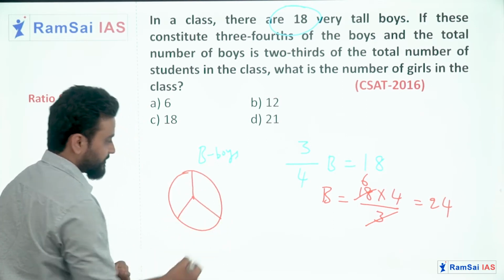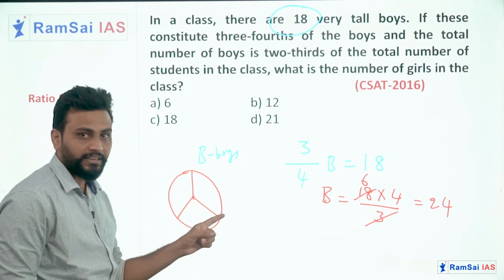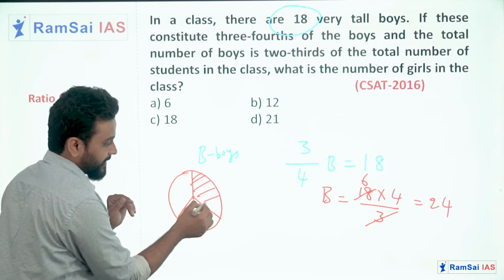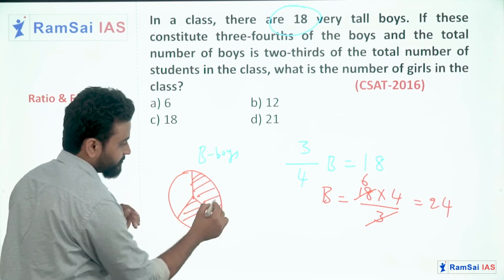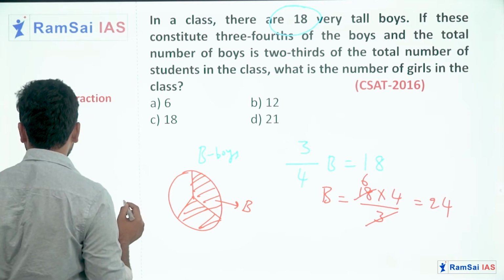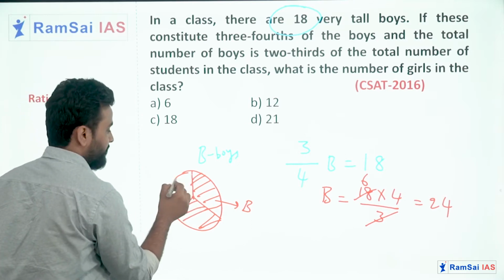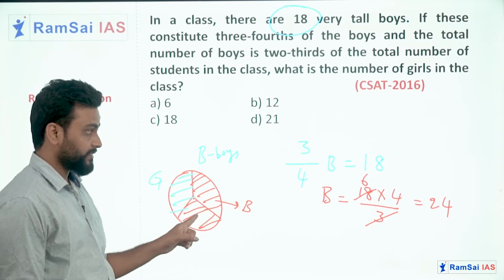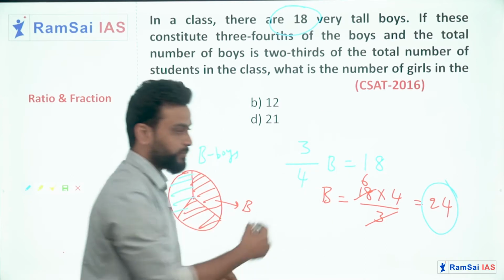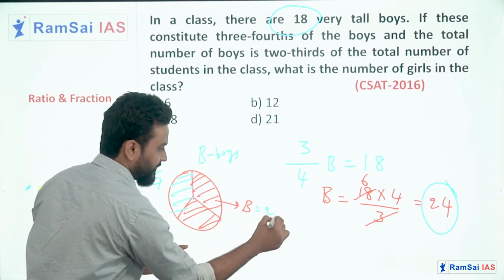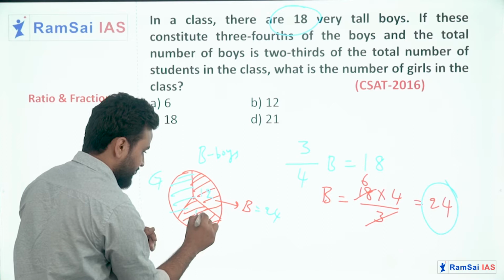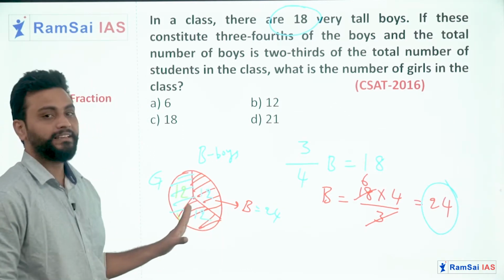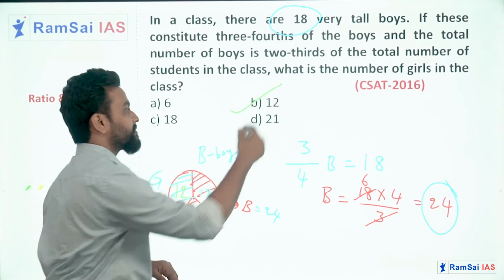Just imagine this circle represents the total strength of the class. If I divide this into three parts, two parts is by boys, right, and the remaining one part is by girls. Now the two parts represent total 24 boys. So I will divide this 24 into two parts, like 12 here, 12 here. Obviously the number of girls also must be 12. So total how many girls we have? 12 girls, which is in option B.